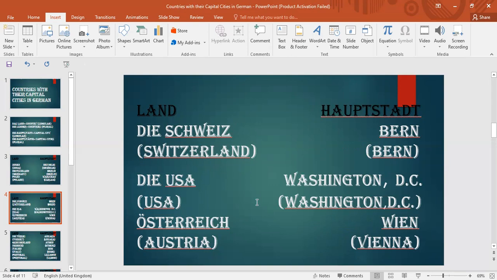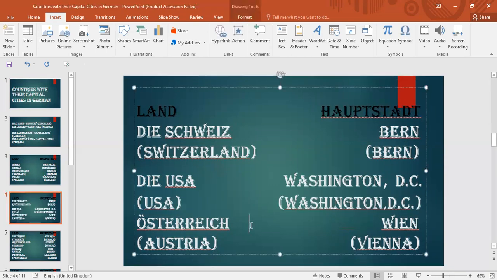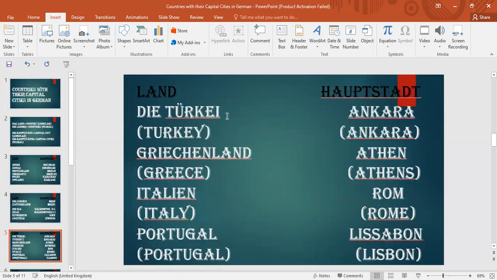Okay, then next we have Österreich, which means Austria, and in German its capital city is Wien. This is Wien, and in English this is Vienna. Okay, moving to the next country, we have die Türkei. Again, we have to write the article with this, similar to Schweiz and USA. Die Türkei is Turkey, and its capital city in German is Ankara. This is Ankara, and in English it is Ankara.